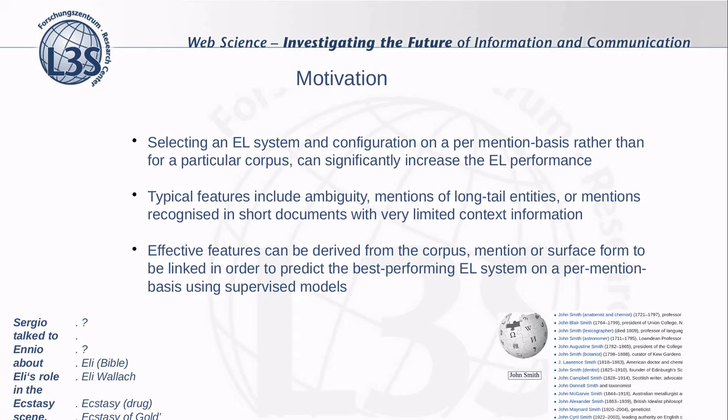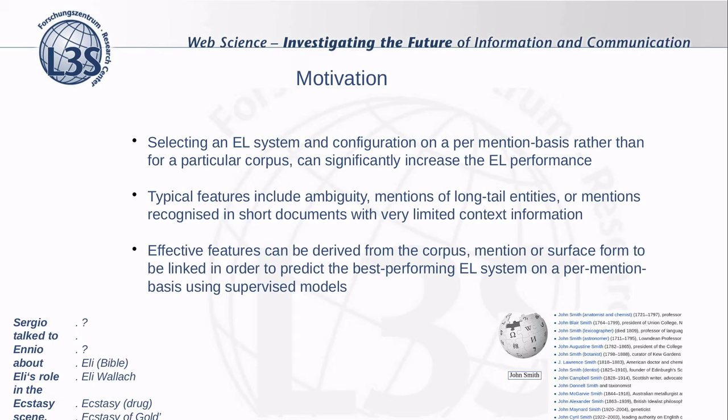Even though the selection of the most suitable system for a given mention remains a challenging task, some previous works have shown that mentions that are difficult to link often share some common characteristics, for example ambiguity, mentions of long-tail entities which are not well represented in the knowledge bases, or mentions recognized in short documents with very limited context information.